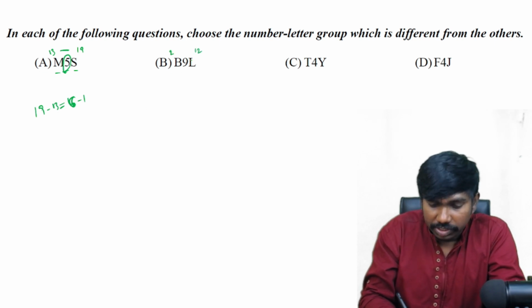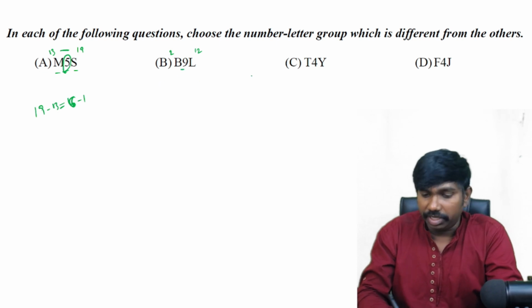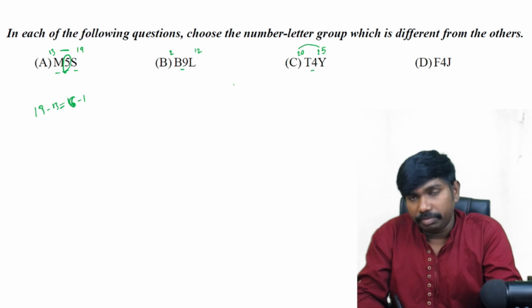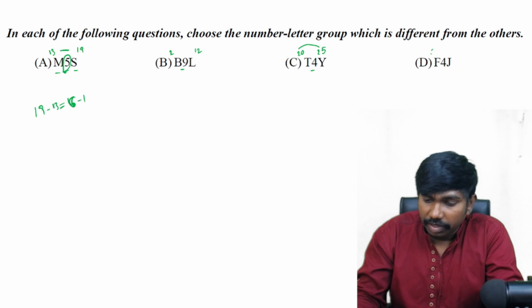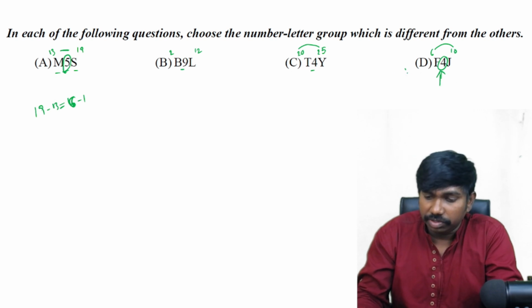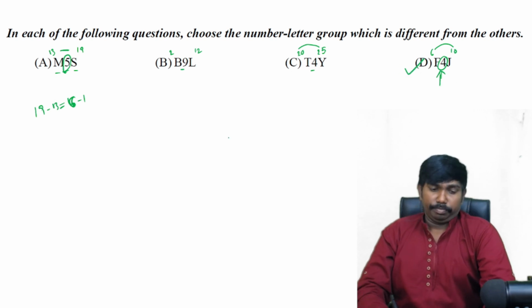B is 2, L is 12. Their difference is 10, but here written 9, -1, correct. T is 20 and Y is 25. Their difference is 5 and 4 is written in the middle, that is also correct. F is 6 and J is 10 and their difference is 4 and directly 4 is written in the middle without -1, right? So this is the answer option.